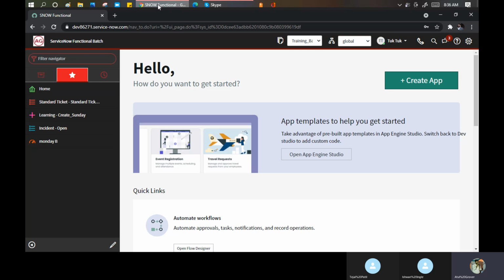In ServiceNow we have two major points here. Number one, who created the incident, and for whom the incident was created. Suppose, for example, Ishwari wants to buy something from Amazon, but there's no delivery available in Ishwari's area.